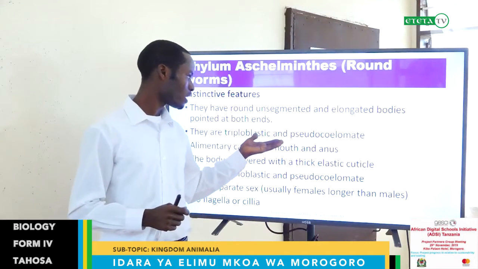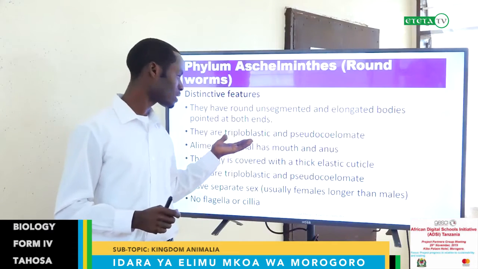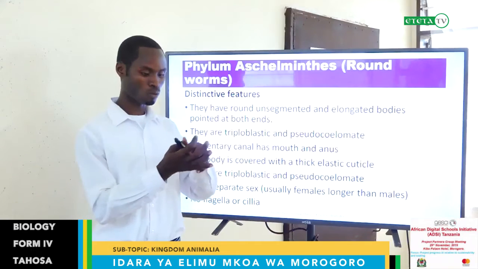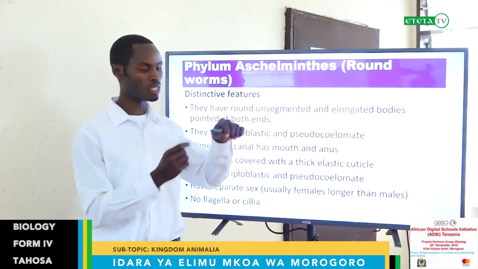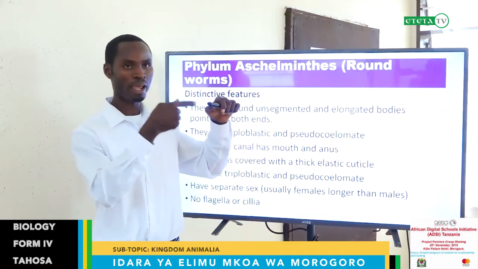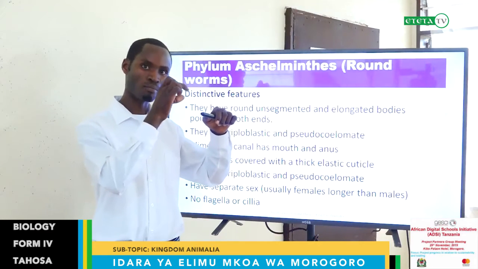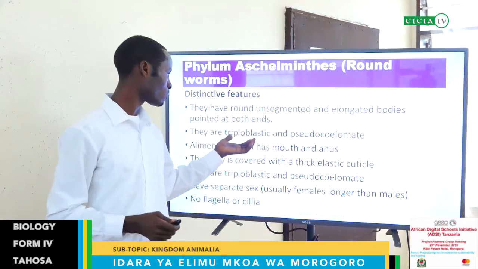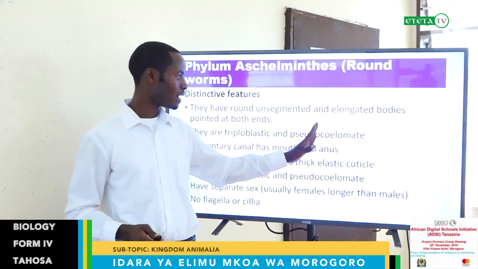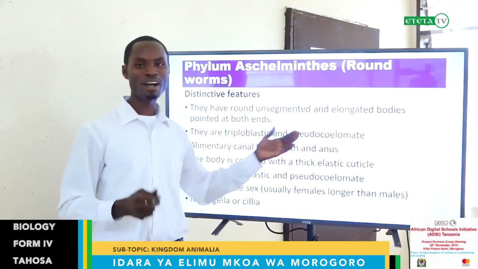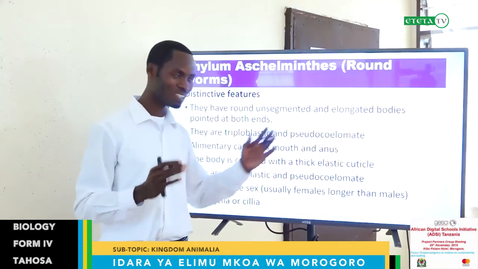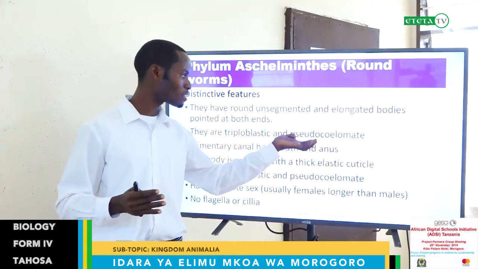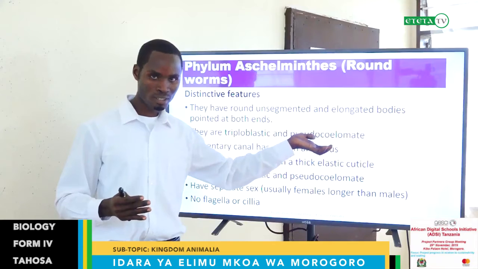They are triploblastic and pseudocoelomate. Triploblastic, as we said before, means a three-layered body. When you dissect them, you will see the three layers: the outer layer, the middle layer, and the inner layer, the ectoderm, mesoderm, and endoderm. Together we call this triploblastic, but they are pseudocoelomate. They have a coelom, but not very well developed. It is less developed, that is why we call it a false coelom, pseudocoelomate.